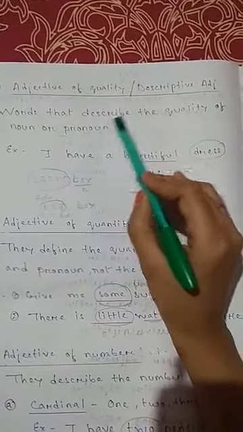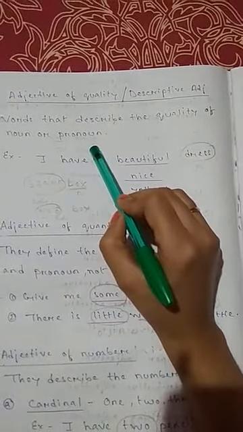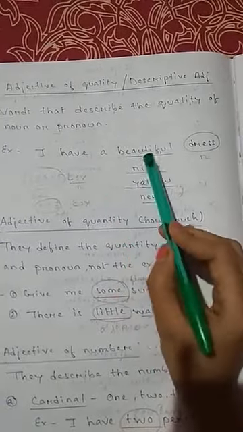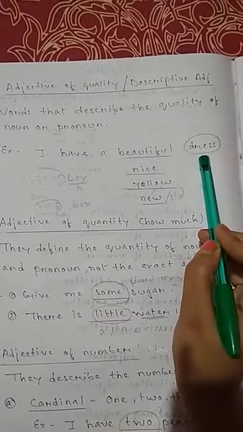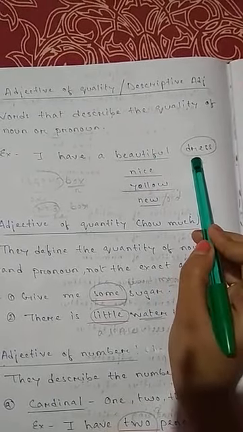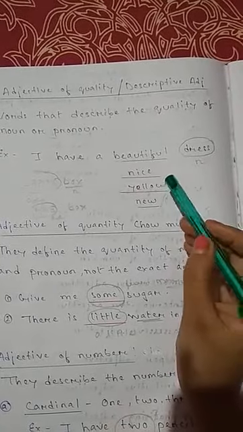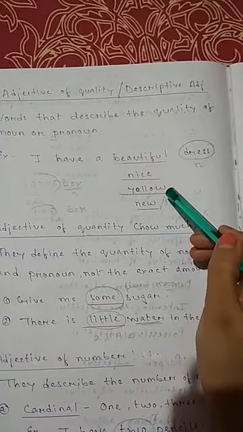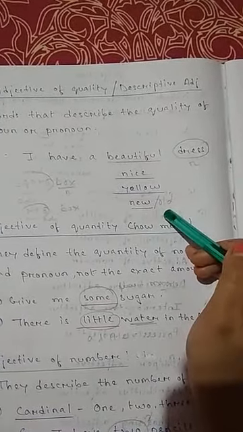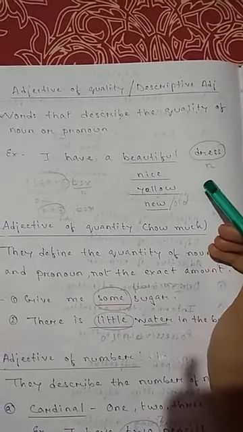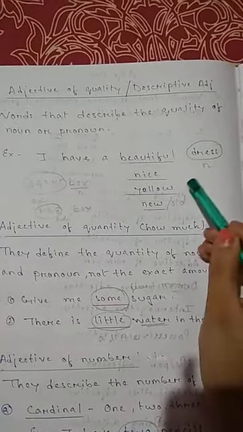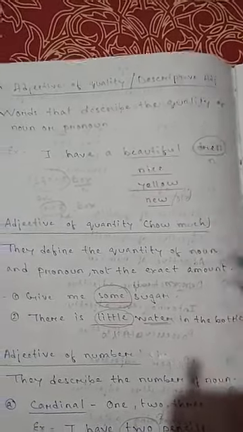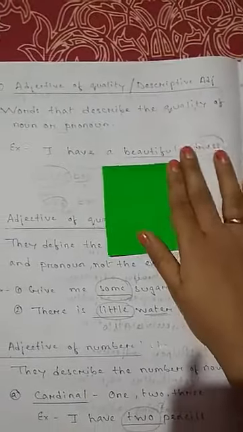Words that describe the quality of a noun or pronoun are called adjectives of quality. I have a beautiful dress. Here I am talking about the quality of the dress, how the dress looks like. That is beautiful. I can also use the words nice, yellow, new, or old. So to describe an object, we can also talk about the color of the object, or the shape, or the size of the object.